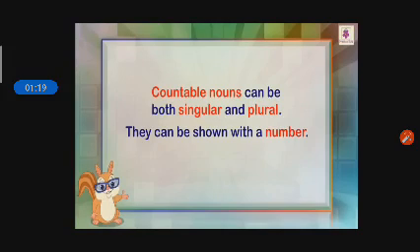Countable nouns can be both singular and plural. They can be shown with a number. When we are talking about countable nouns, for example, one tree, one balloon, one house, one bench, of course you can count those things. Am I right?